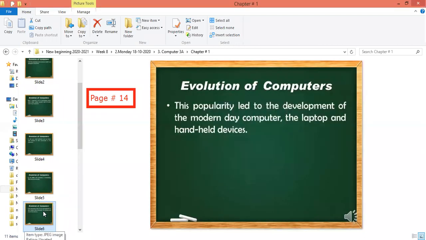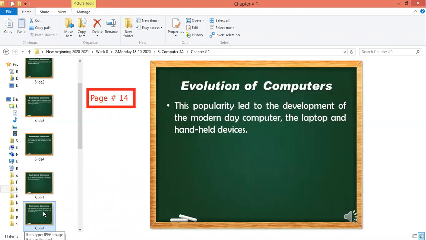This popularity, this famousness, led to the development of the modern day computer, the laptop, and the handheld devices. The interface design of today's computer, today's laptop, and today's handheld device.